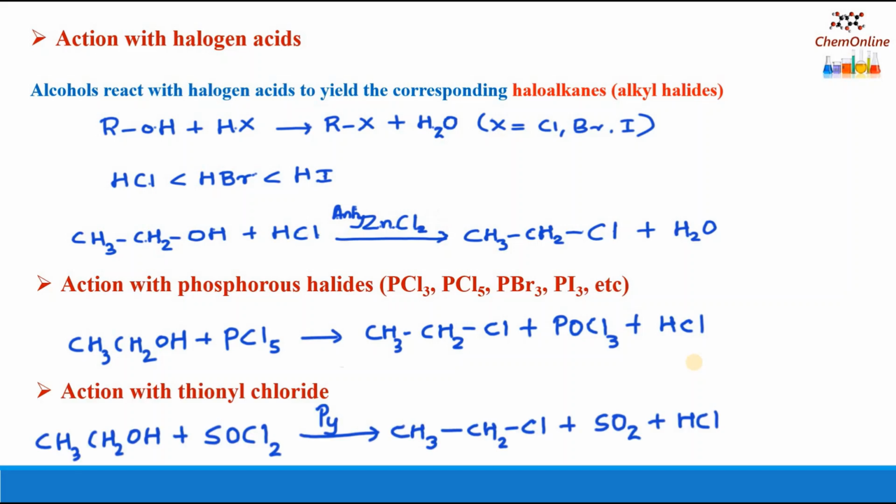And next is the reaction with thionyl chloride. Here also alcohols are converted to the corresponding alkyl chlorides when heated with thionyl chloride in the presence of pyridine. For example, ethanol when treated with thionyl chloride, SOCl2, in the presence of pyridine, gives ethyl chloride CH3CH2Cl plus SO2 plus HCl.